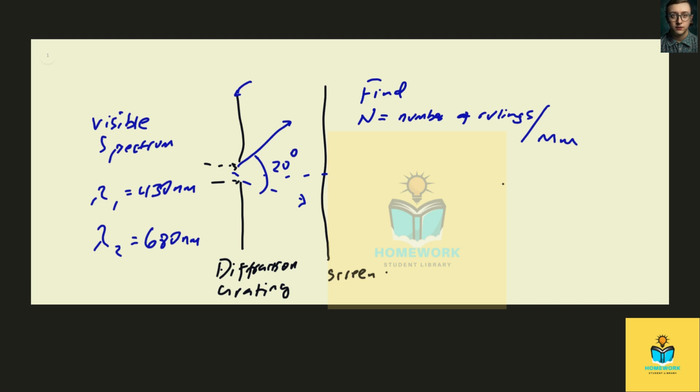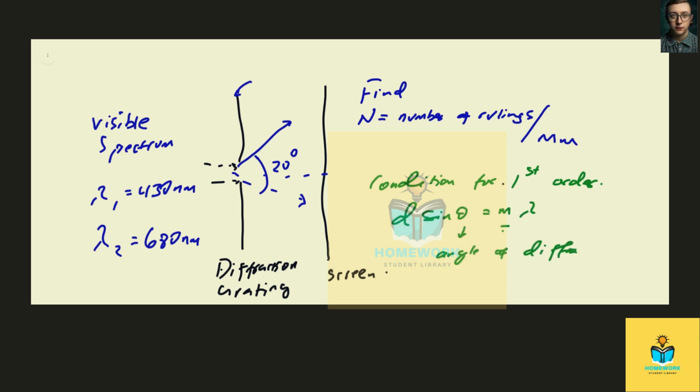So we still have the condition for first order. This is the condition for first order, and it so happens that d sine theta equals m lambda. Remember, m is the first order. Theta is the angle of diffraction. That's our theta. We know that lambda 1 is 430 and lambda 2 is 680.